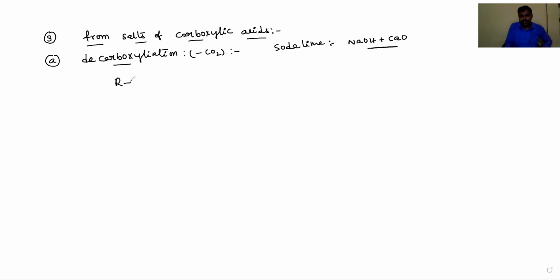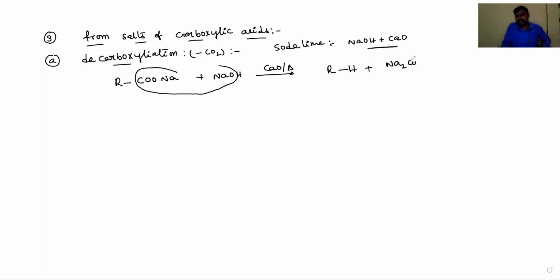For example, the general equation: RCOONa, the sodium salt of a carboxylic acid, is treated with NaOH and calcium oxide on heating. Then the CO2 group comes out to form RH plus Na2CO3. The reactant has n+1 carbons and the product has n carbon atoms, so a product with one carbon atom less will form. That one carbon atom comes out in the form of carbon dioxide, CO2.